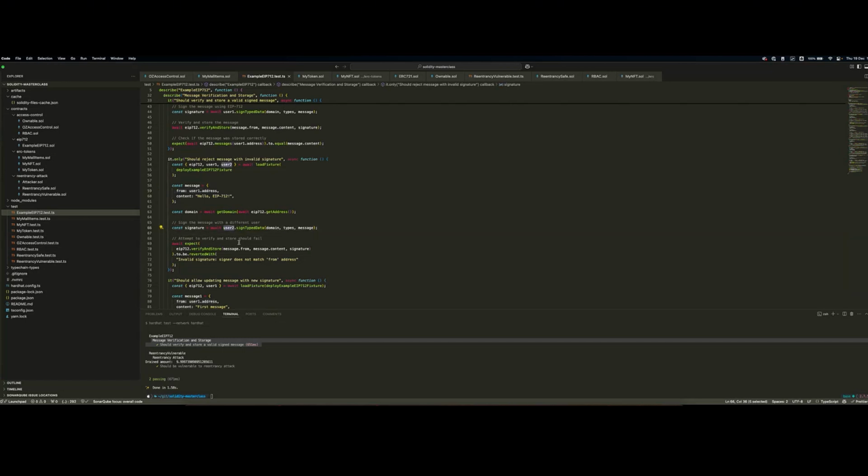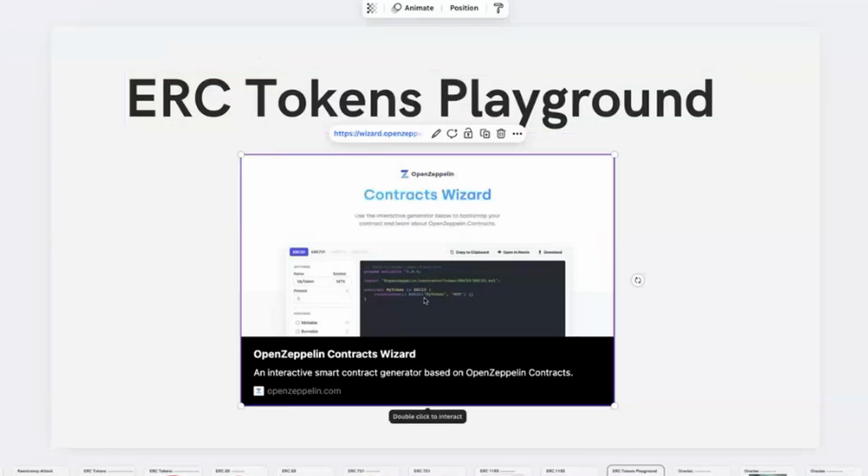So I'm using user 2 instead of user 1, which we saw the check of the signer being the same as the from address. And because it's different, then it reverts. In fact, the invalid signature should revert because the signer does not match the from address. Right, let's run this again. And you can see it's passing. Okay, and this was a quick overview on EIP 712.